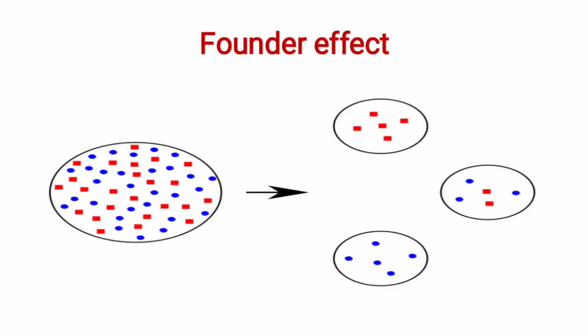This is the picture of founder effect. In the figure shown, the original population has nearly equal numbers of blue and red individuals. The three smaller founder populations show that one or the other color may predominate, due to random sampling of the original population. That is known as founder effect.